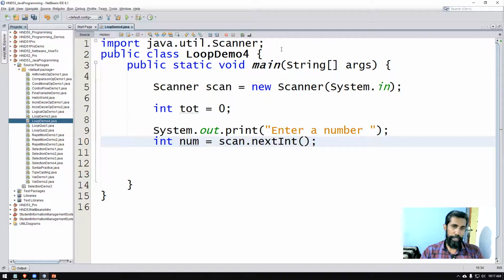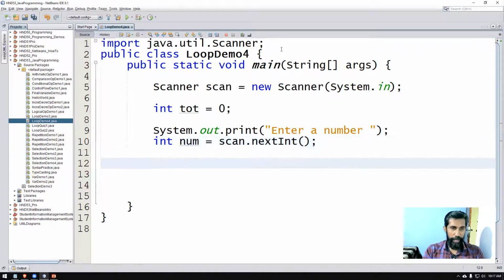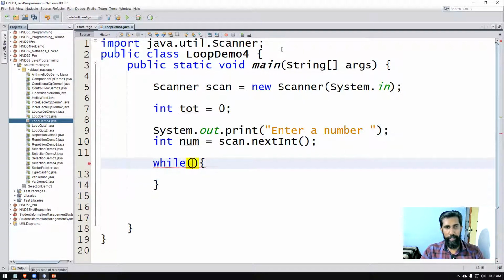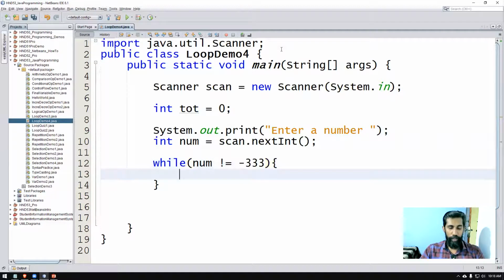So we are reading the input from the keyboard. So the user will type a number here. Then we type while, because a for loop is difficult to use here. In the while loop we will use while the entered number is not equal to minus 333. So if you don't enter minus 333, the program can work. What it's going to do is total is assigned total plus the number that you enter.